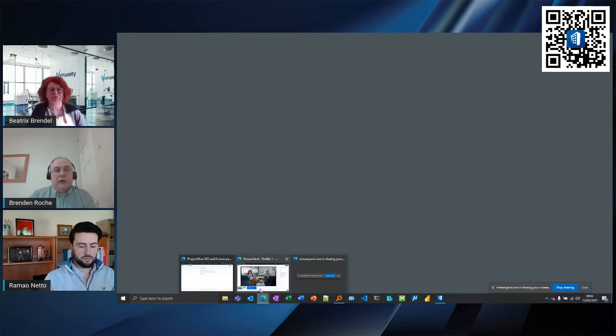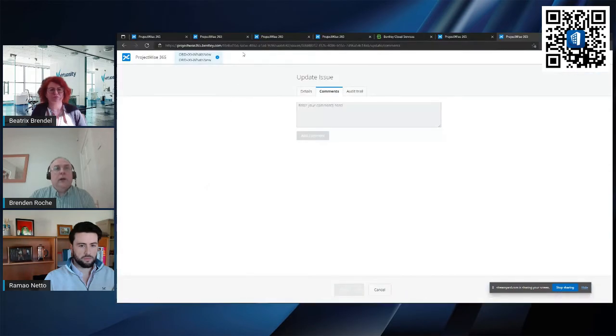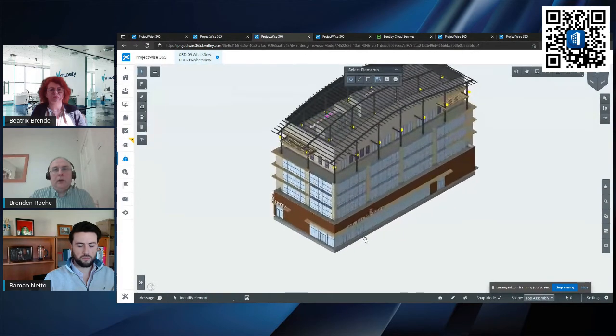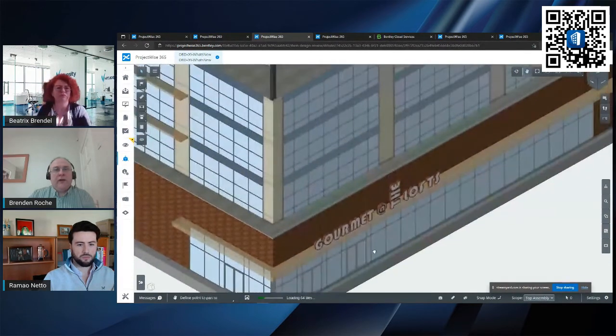So I've published an iModel already, and let me just find the tab. Here it is. It's the same item, and this is a web browser.